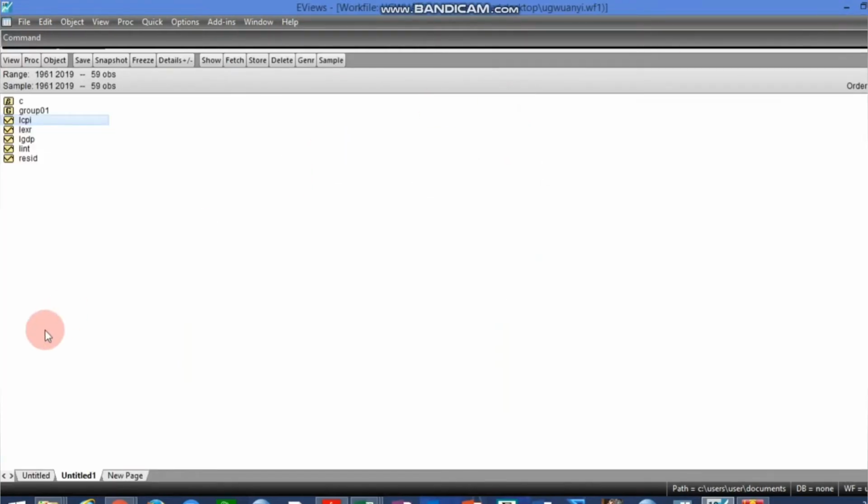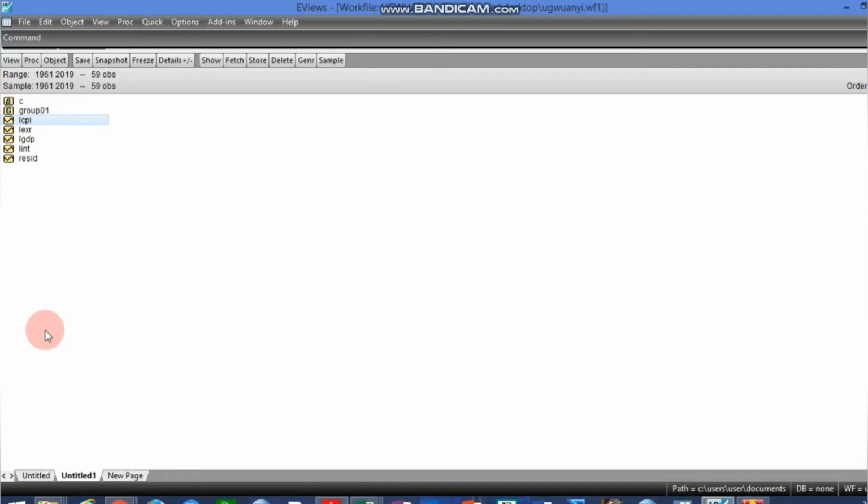Now we may not need to go into the cointegration test, because if the variables are cointegrated, we would have to specify a vector error correction model, and the structural VAR cannot be implemented in eViews on a VEC.